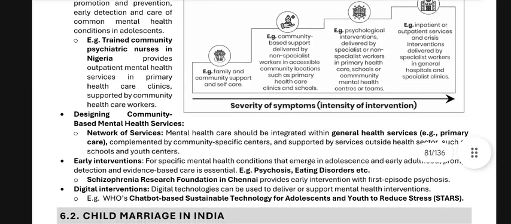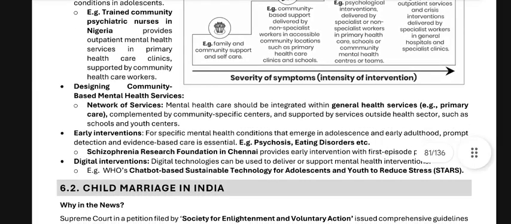Designing community-based mental health services: mental health care should be integrated within the general health services. Example: primary care complemented by community-specific centers and supported by services outside the health sector such as schools and youth centers.